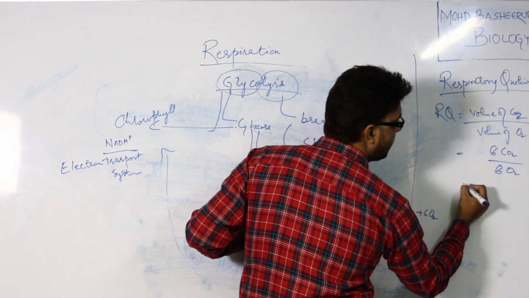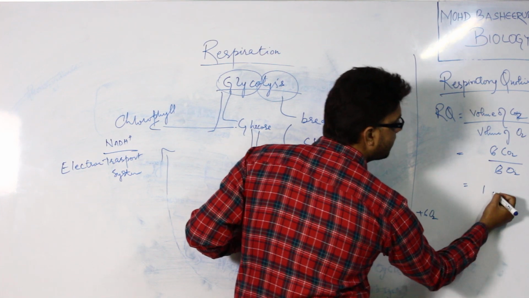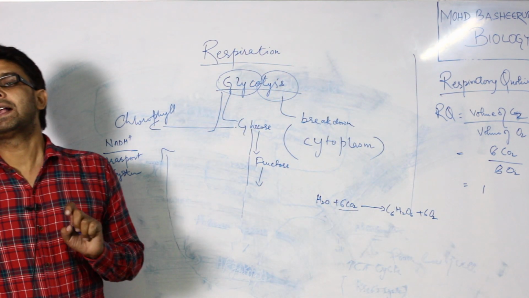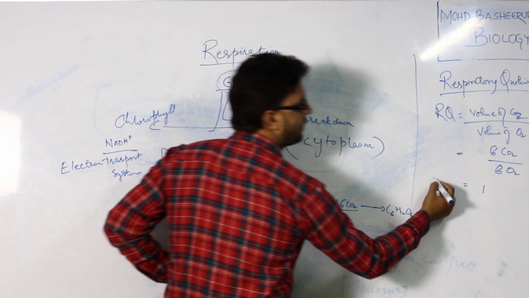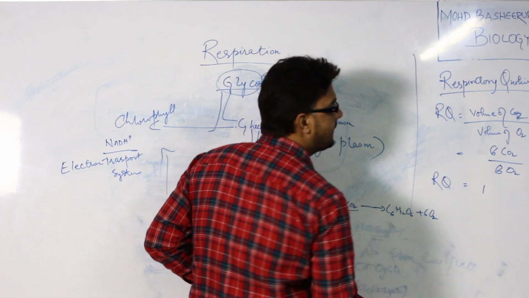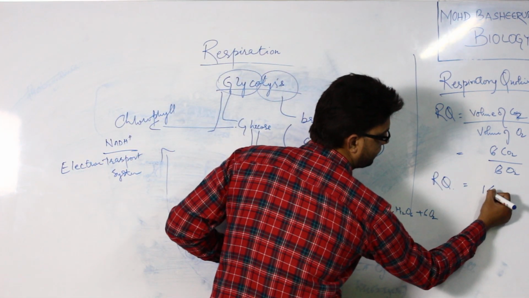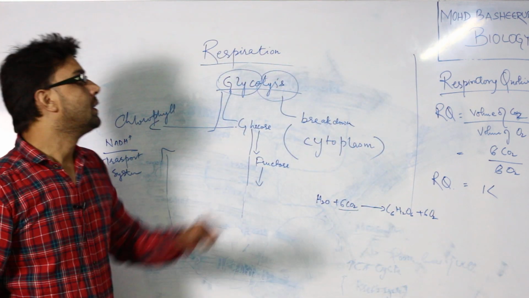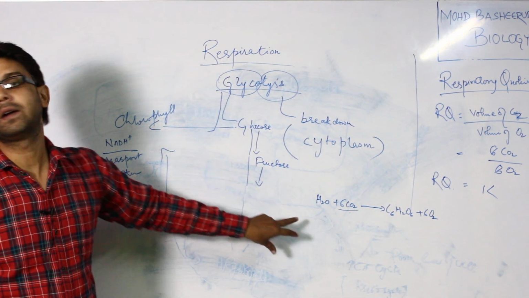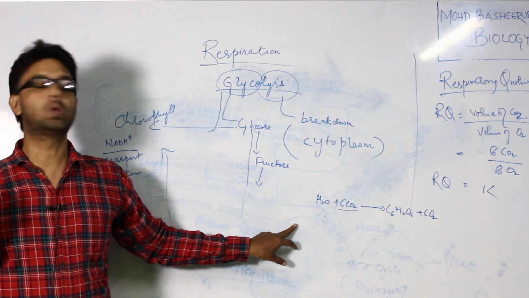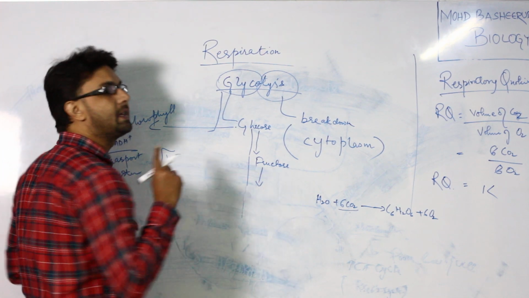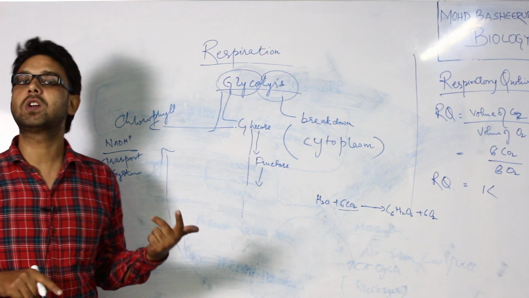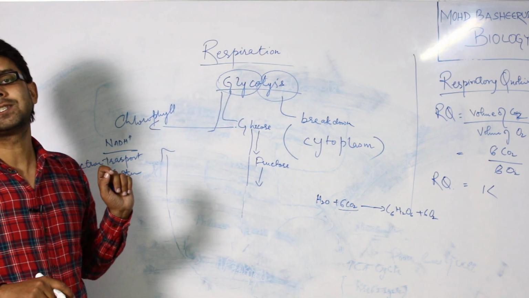So we can say the respiratory quotient here will be less than 1. In one molecule of glucose, it forms 6 carbon dioxide and needs 6 oxygen for the respiratory quotient.